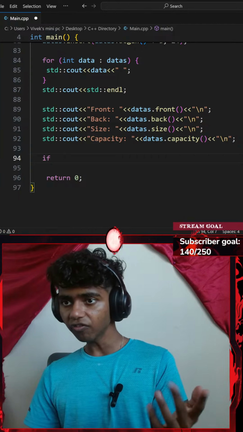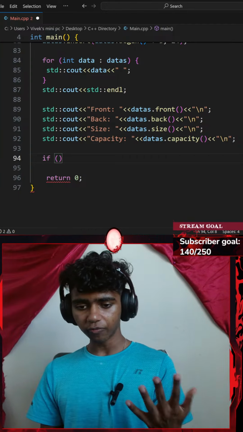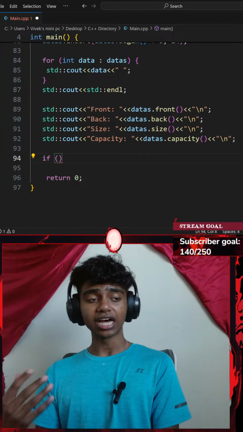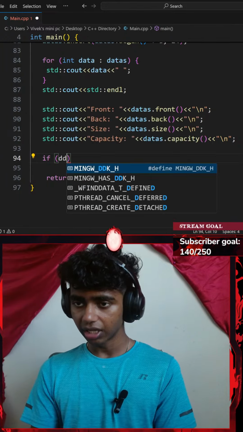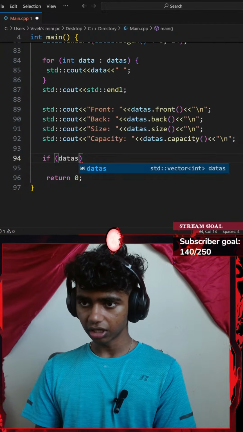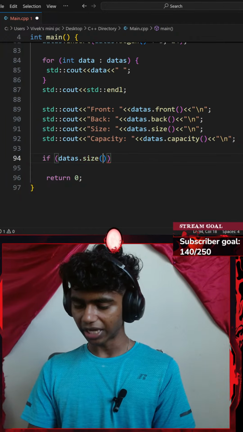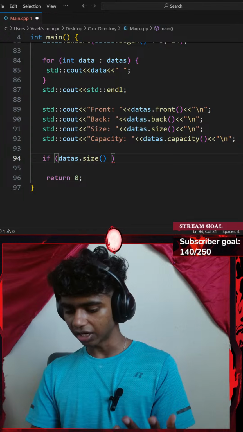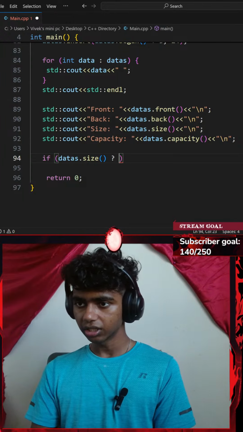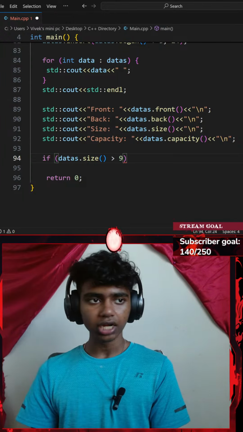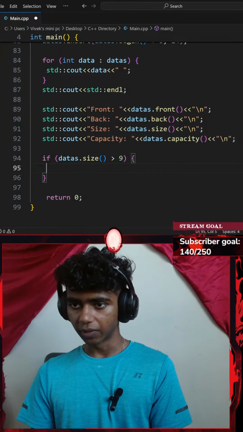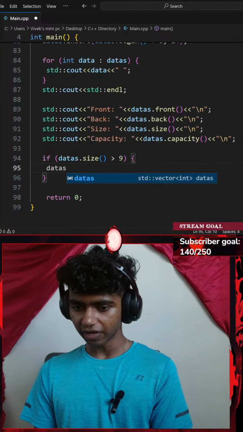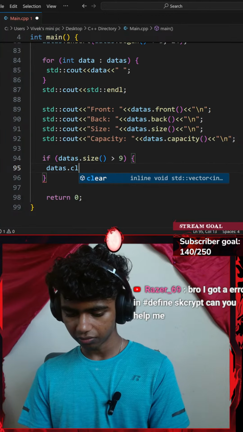If the size of our vector is greater than 9, so if my data's vector dot the size function is greater than 9, then I'm going to be clearing my entire vector. I will go with a pair of curly braces and go with my data's vector dot the clear function.